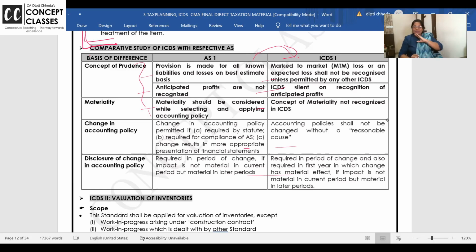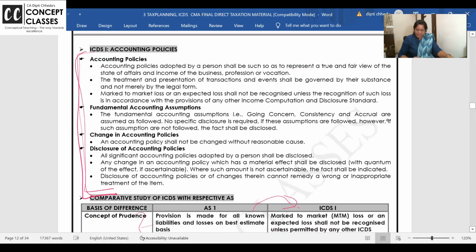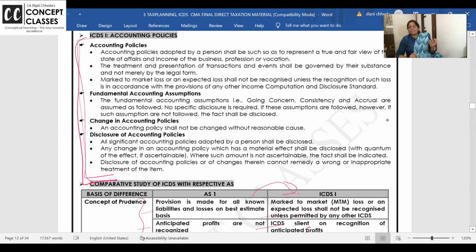Because you cannot predict the professional exam, you need to have an overview, and then with a lot of stress study those points on which you are expecting a question in exam. When we solve questions for ICDS, now you will enjoy. It will be so simple because all these highlights will be clear to all of you. Okay? Chalo. Right. So let us begin with your ICDS 1, and that is your accounting policies.